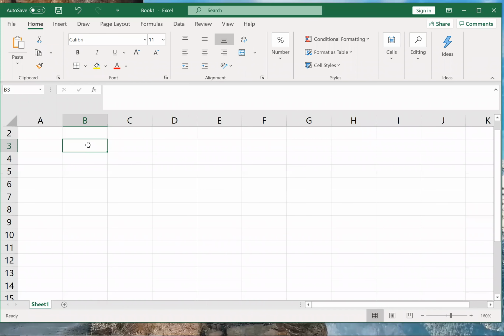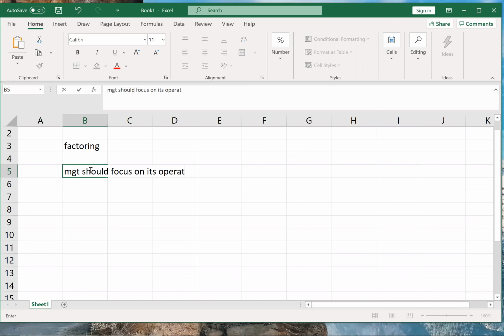See, the concept is the management should focus on what? On its activities, on its operations. So management should focus on its operating activities. And it should not worry about collecting the payment from its customer.